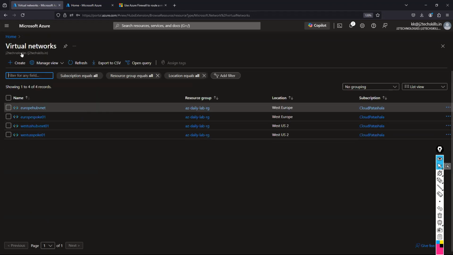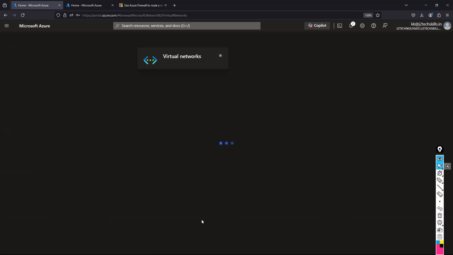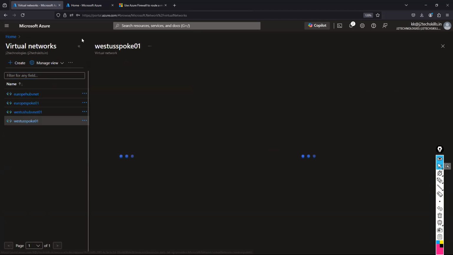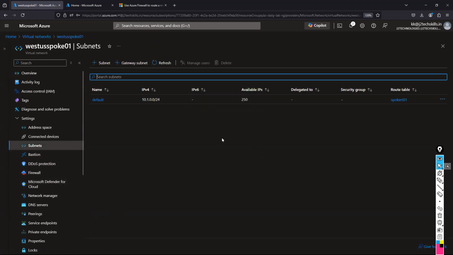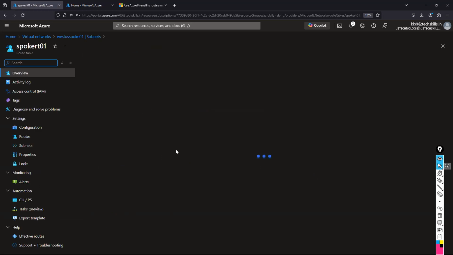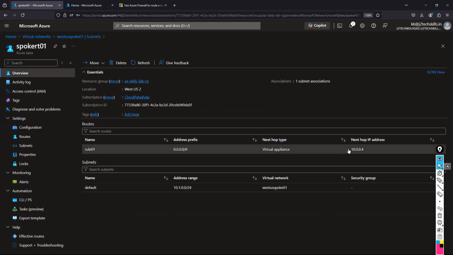Okay, good. Even if you go to the West US spoke, what I mentioned in the route table is because of this, West US should go to the West US firewall only. I don't want it to go to that one. Yes, in this spoke, in this hub network, the firewall should be first of all. So that way, first of all it will go to the West US firewall.